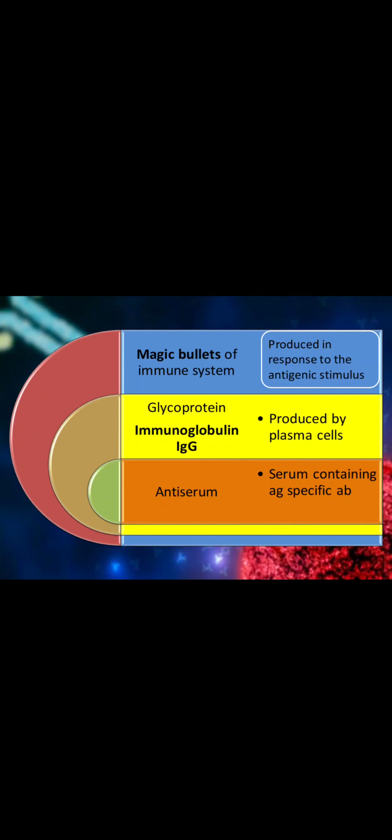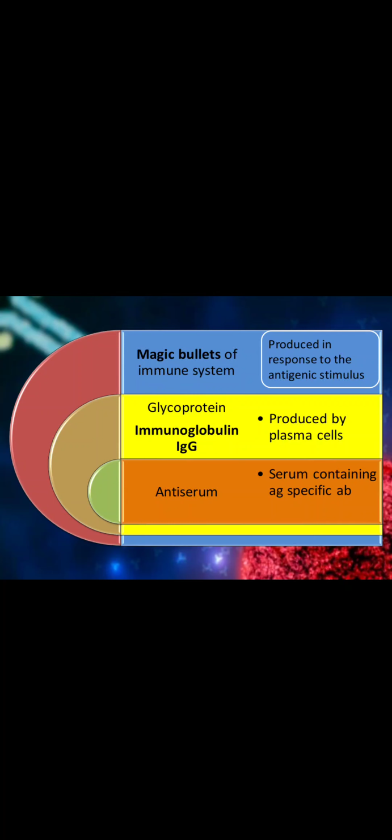These antibodies you can define as specialized kind of serum proteins, and they are formed in response to an antigenic stimulus. They are closely related and specific to that particular antigen. When these antibodies specific to a particular antigen are present in the serum, that is called an anti-serum.